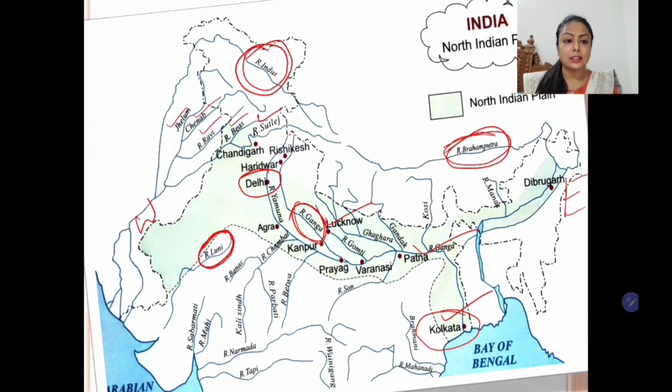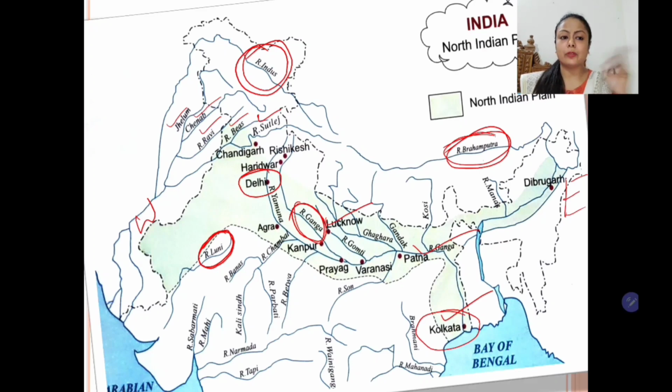Together, all these 3 rivers make their own separate plains, but they merge. So together we call it the North Indian plain. We also call it the Ganga plain because Ganga occupies the largest part of this plain, or we can say river Ganga and its tributaries drain the largest portion of this plain.